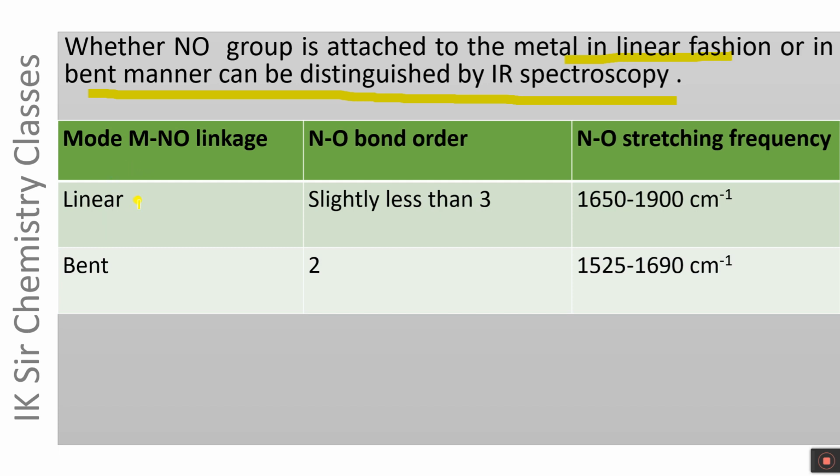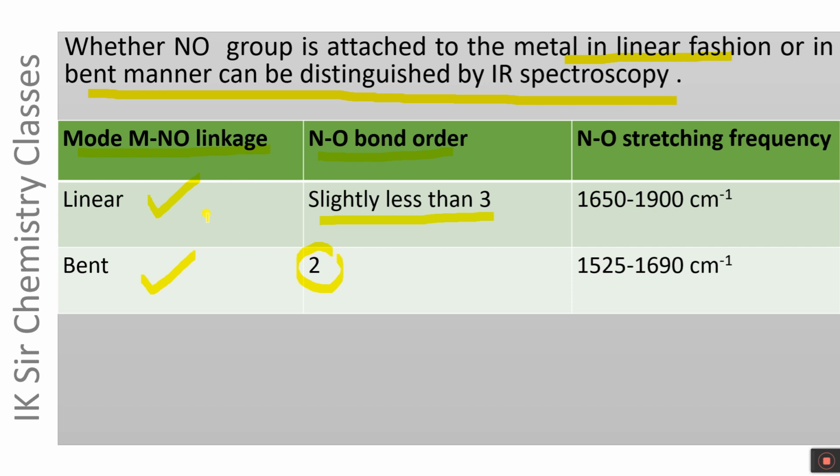Here there are two modes of MNO linkage, linear linkage or bent linkage. In linear linkage, we have explained earlier that the nitrogen oxygen bond order is slightly less than 3 due to formation of metal to NO plus pi bond. But in bent linkage, nitrogen oxygen bond order is 2.